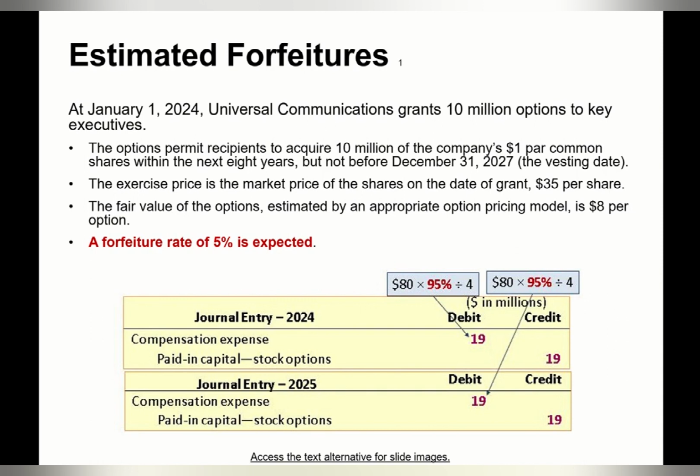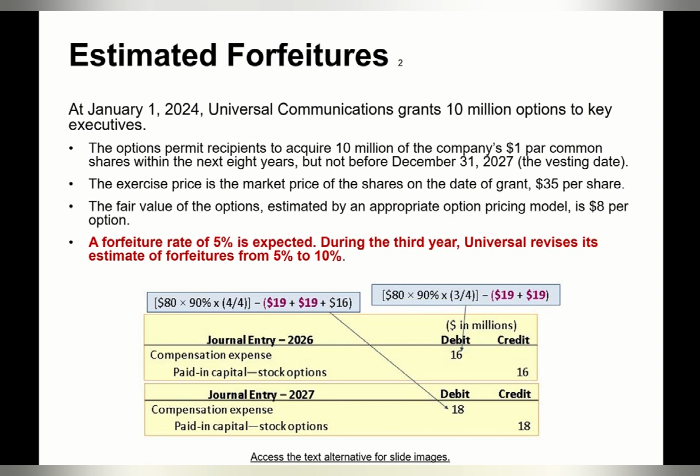A forfeiture rate of 5% is expected. In that case, for each year, the compensation expense will be 80 million fair value times 95%. This is 100% minus the forfeiture rate of 5%. So it's 95% divided by 4. So each year the compensation expense will be debited by 19 million, and paid-in capital stock options will be credited by $19 million.